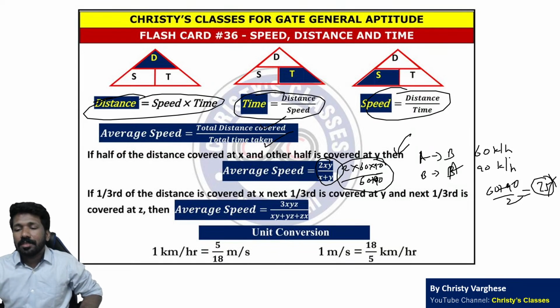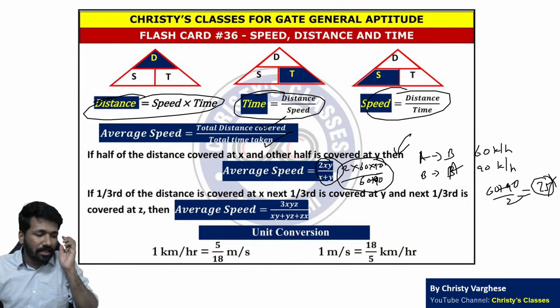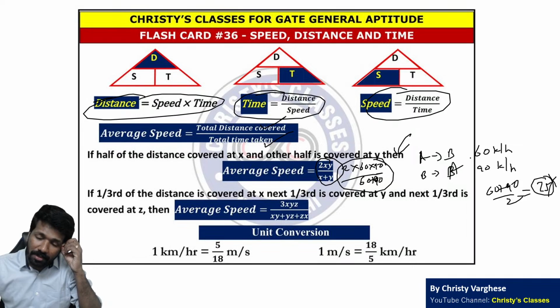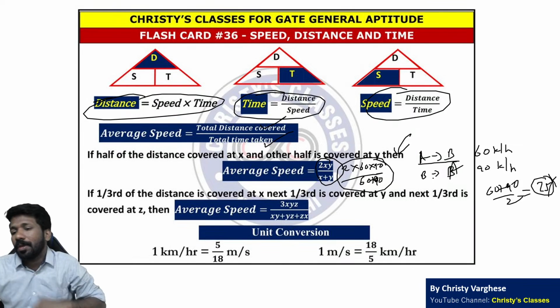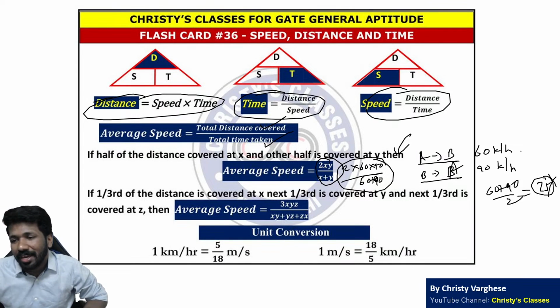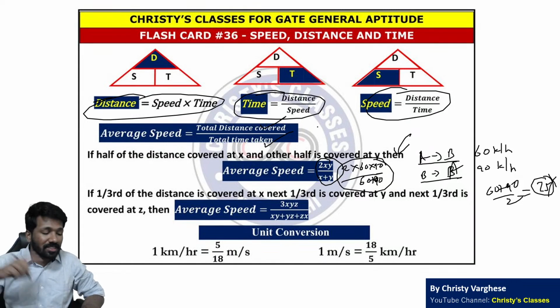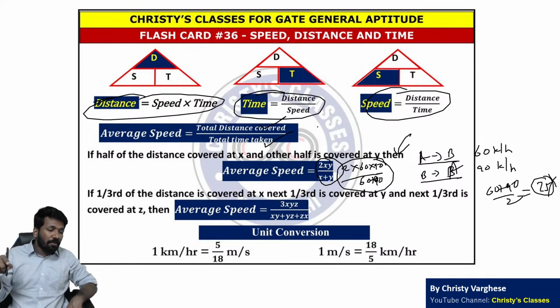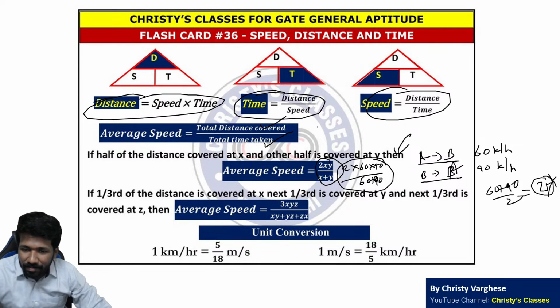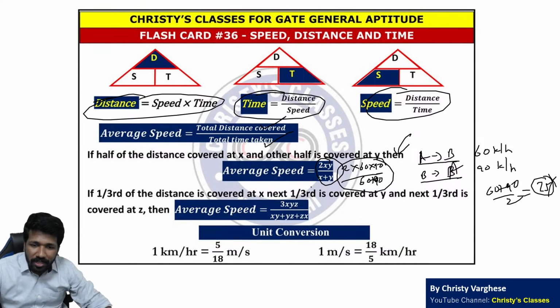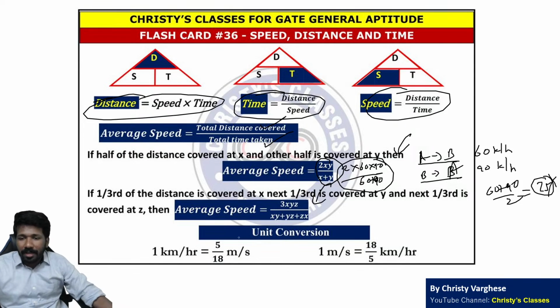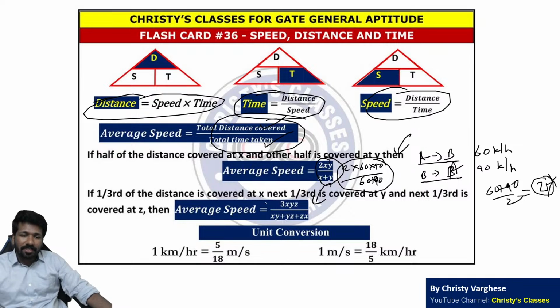This happens because the time is different in both the cases. A to B, B to A distance same है, इसलिए time different है. Time same है तो you can say first speed plus second speed by 2. Time different है तो you cannot say that. So in 3 speed case also we can extend this formula. नहीं है तो ये basic डिस्टेंस बाई टाइम फॉर्मूला से भी कर सकता है.